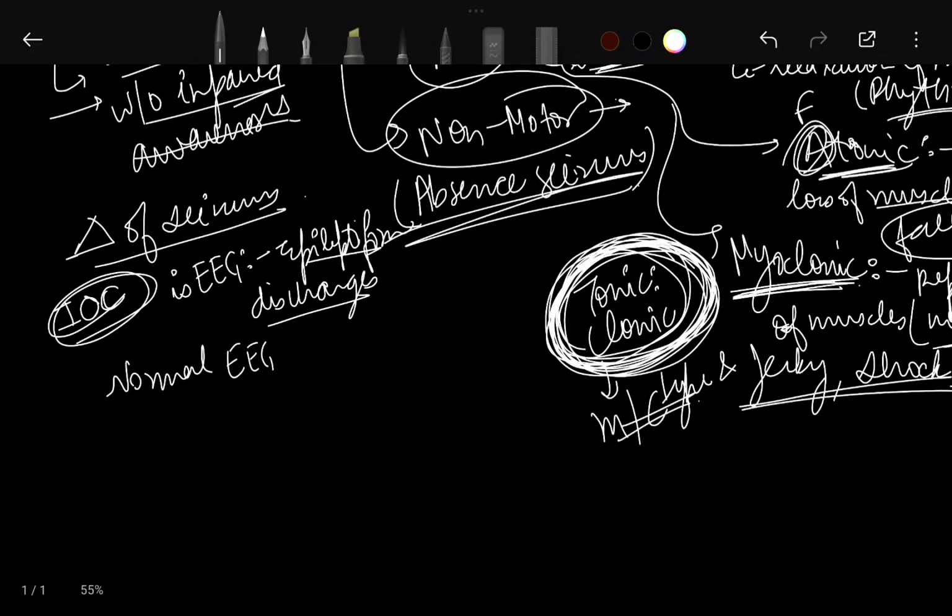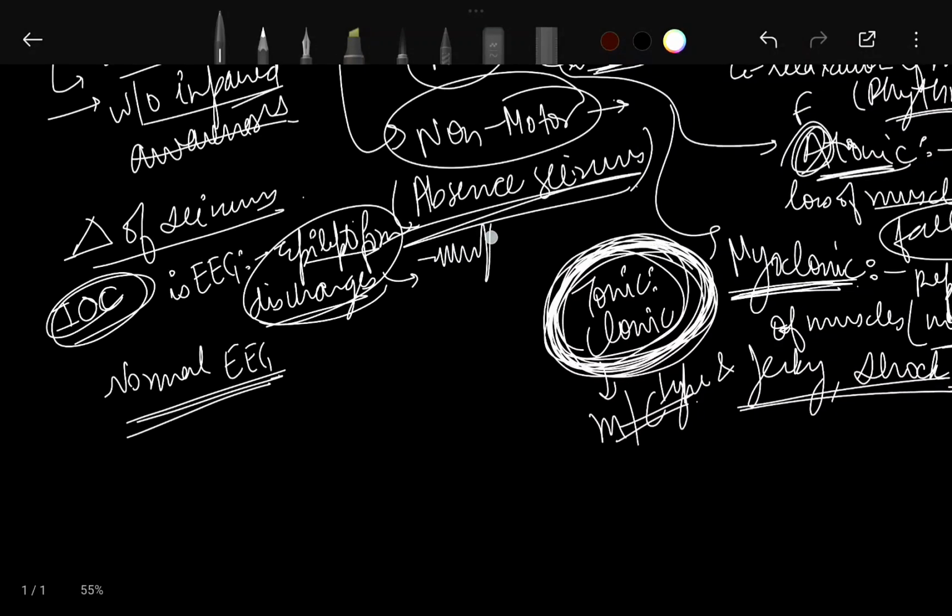Now what are epileptiform discharges? In EEG, the normal graph which is seen is somewhat haphazard like this, but in case of seizures, it looks a bit like this.